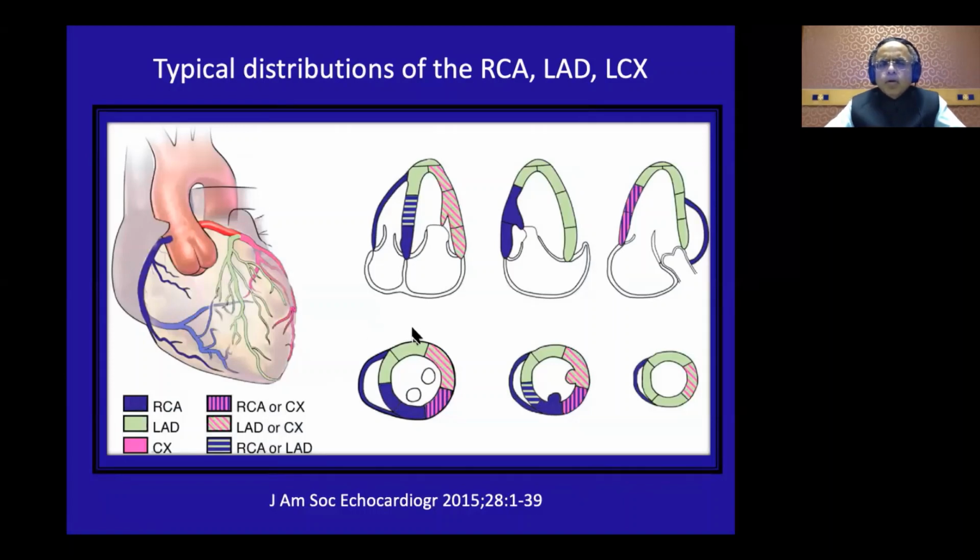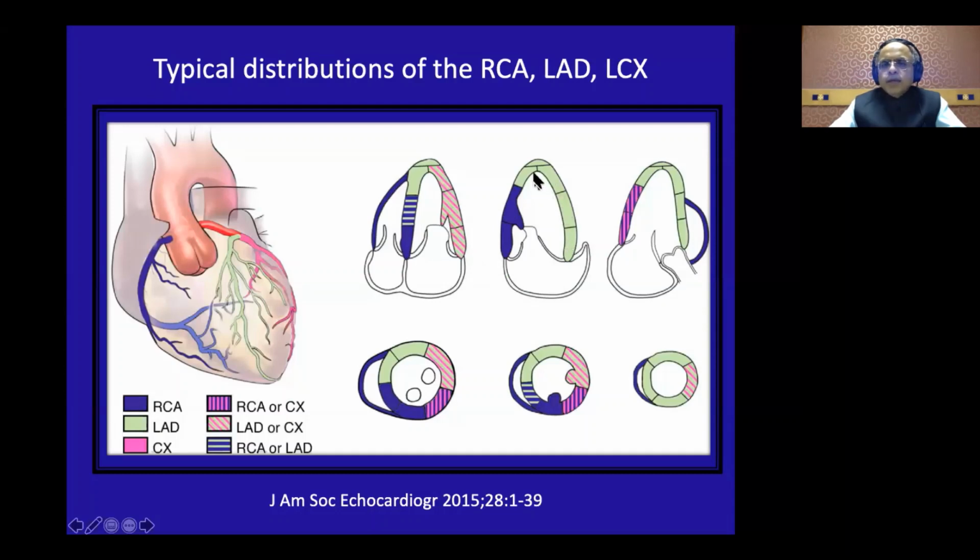Now all of you are echocardiographers, so you know the typical distribution of the coronary territories. 4 chamber is the one where all the 3 coronary territories are represented, because this is the inferior part of the septum. So this supply comes from the PDA perforators, while the apex is generally by the left anterior descending artery, and the lateral wall is by the circumflex.